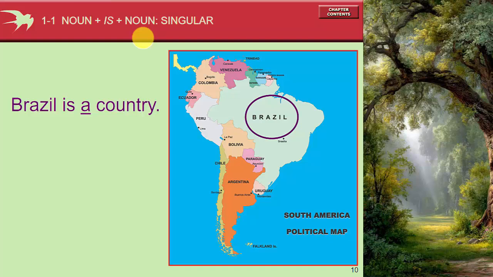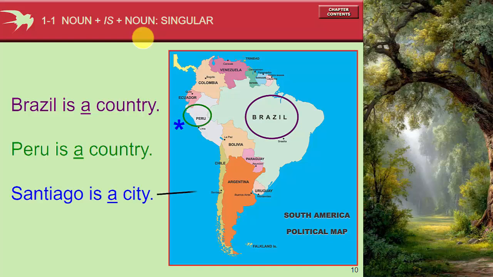Brazil is not a city. Brazil is a country. Peru is a country. Is Peru a country? Yes, it is. Is Peru a city? No, it's not. Peru is not a city. It's a country.